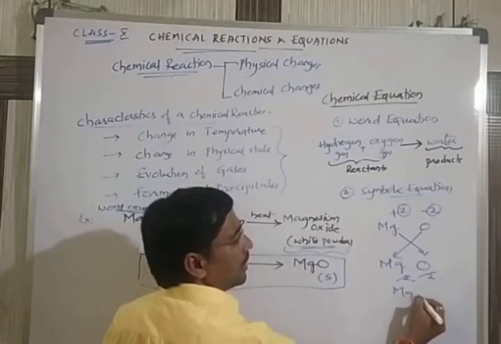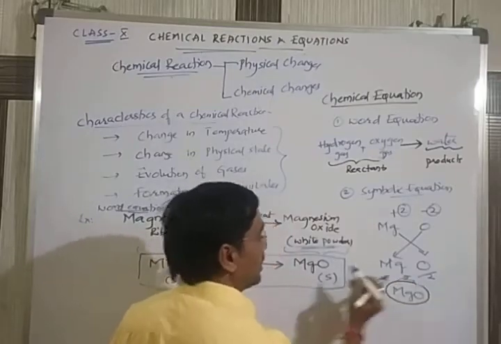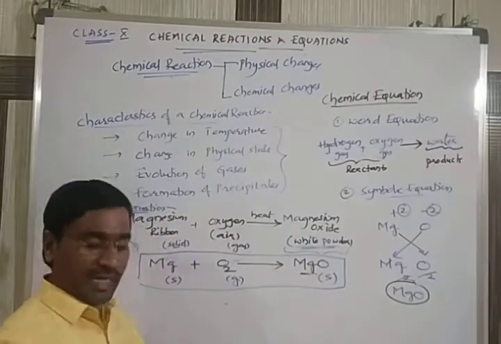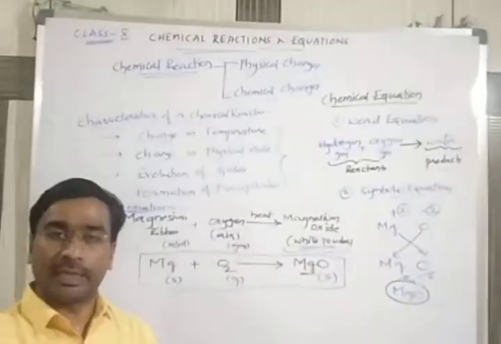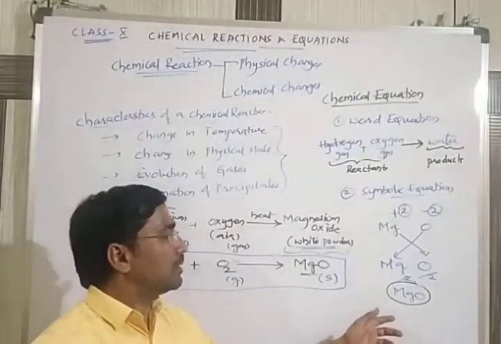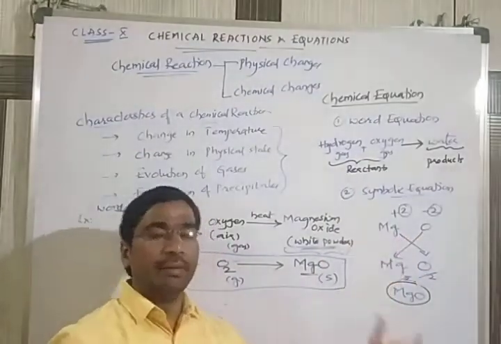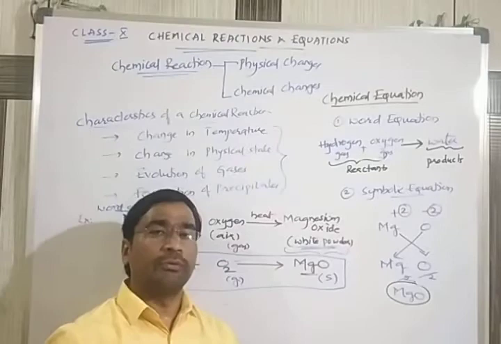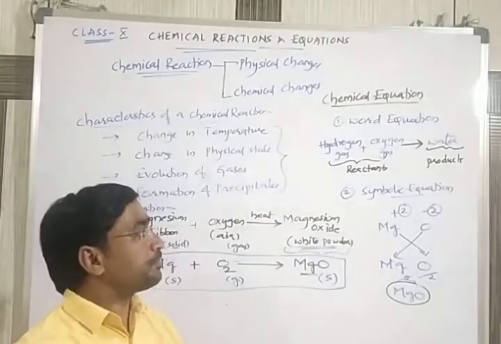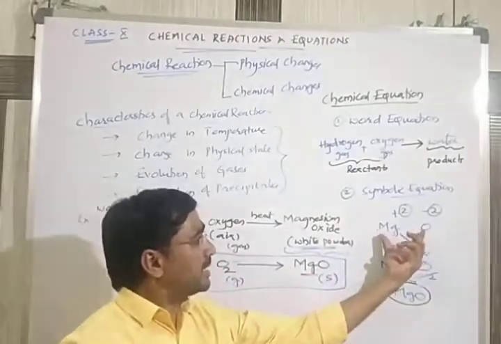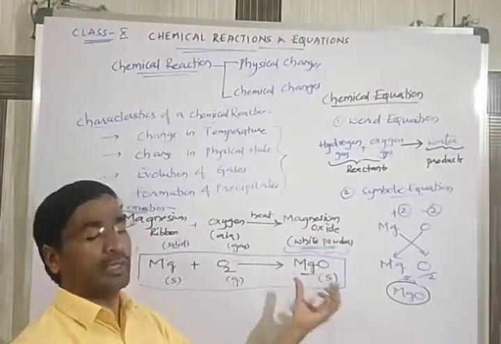Automatically we will get magnesium oxide, MgO. That only I wrote here. So to write the formula of different chemicals, definitely you have to know the valencies of the elements, which you learned in 9th standard. The more you remember the valencies, the more perfectly you can write the formula of a chemical.